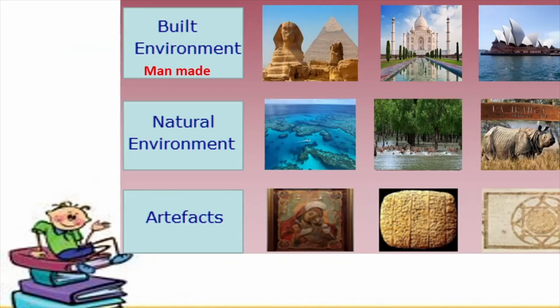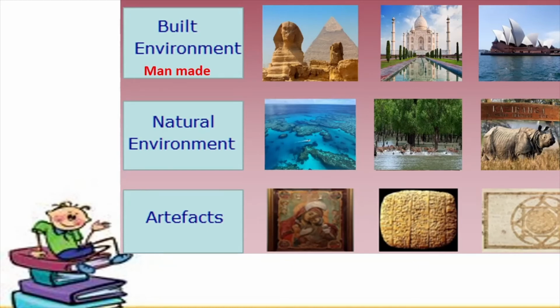So, moving on to some more information, children. Let us understand that some World Heritage Sites are places and some could be things also. Here you have certain man-made buildings which are part of the World Heritage Sites. You have the pyramids of Egypt, you have the Taj Mahal. You can see the Opera House in Sydney, which are all man-made World Heritage Sites.